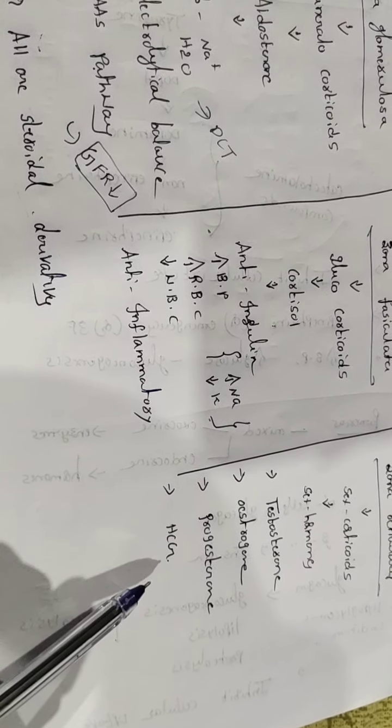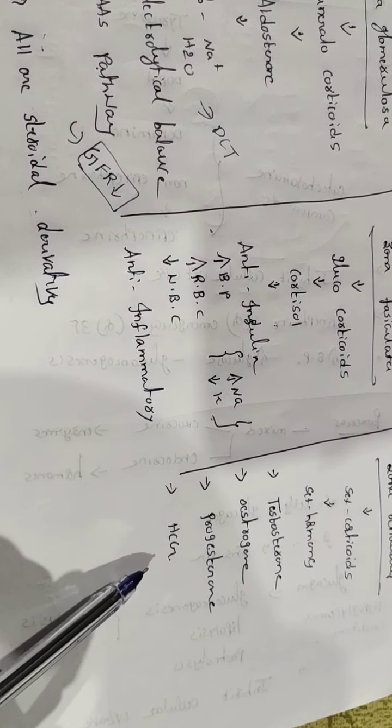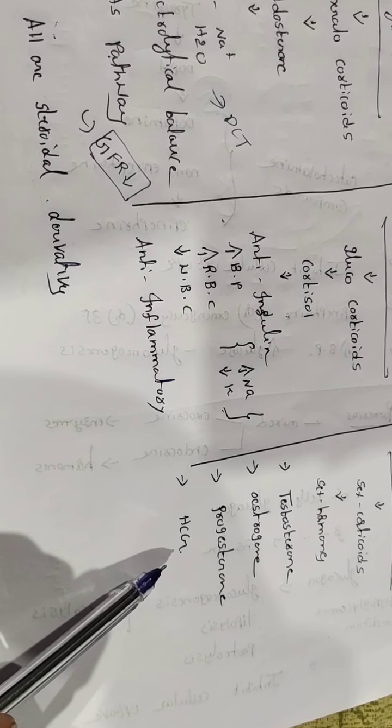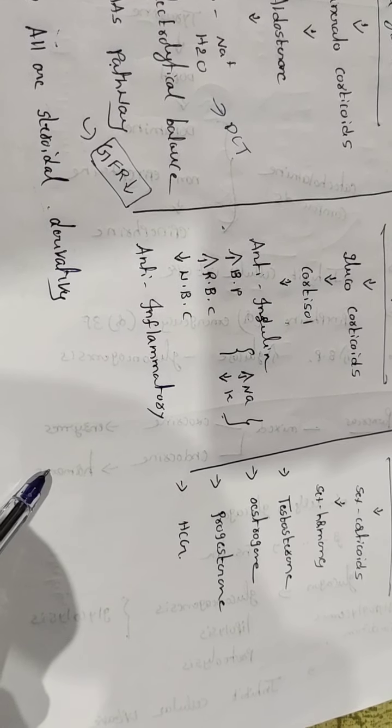glycolysis takes place, lipolysis takes place, proteolysis takes place. From glycolysis, lipolysis and proteolysis, finally they form glucose. That's why it shows an anti-insulin activity. It means insulin converts glucose to glycogen, but here glycogen goes to glucose, so gluconeogenesis takes place. Gluconeogenesis means when glucose formation takes place from sources other than carbohydrates.